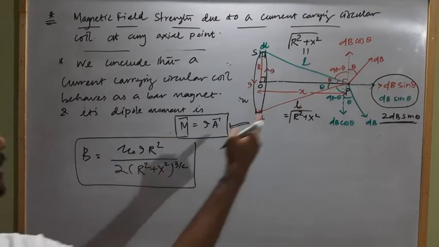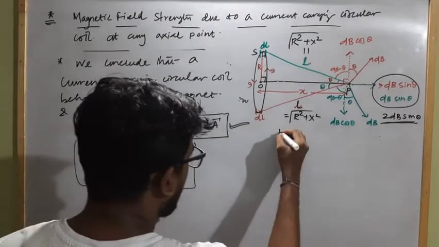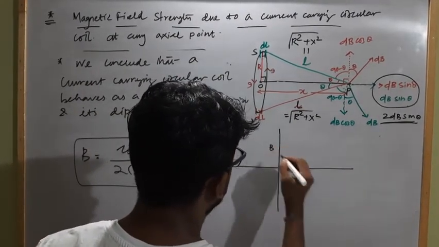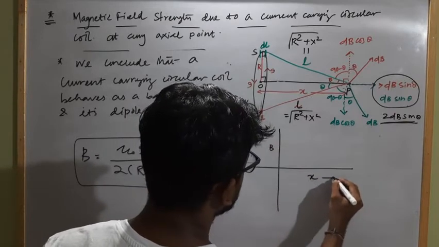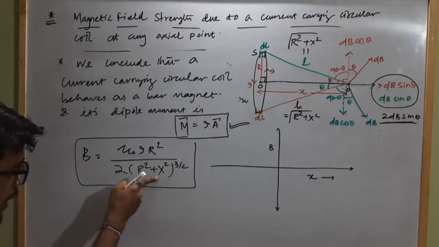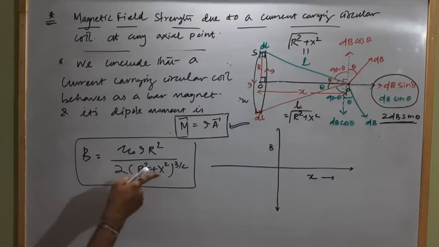This is the expression for net magnetic field strength at this point P. So what will be the graph of B with respect to x? As your x increases, the B decreases, because B is inversely proportional to x.